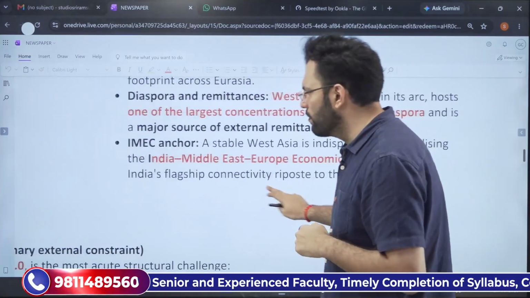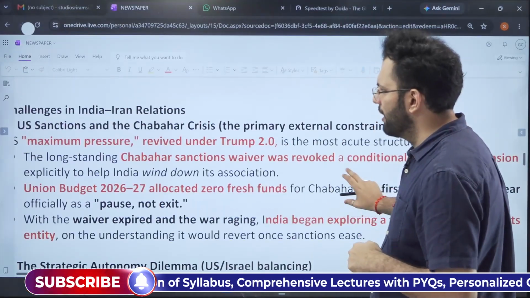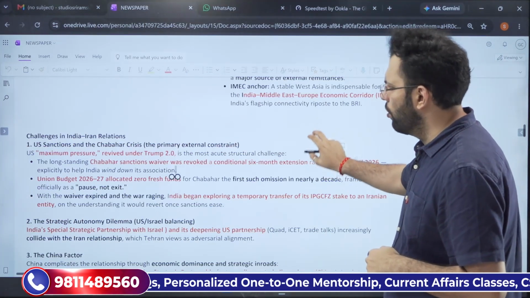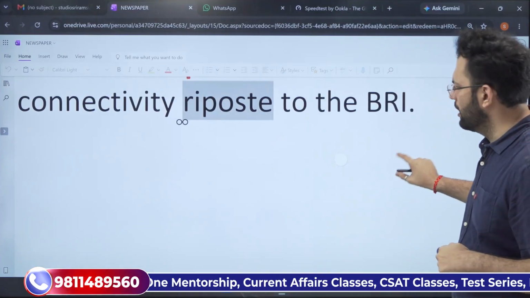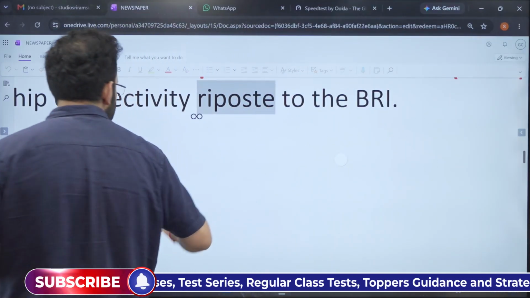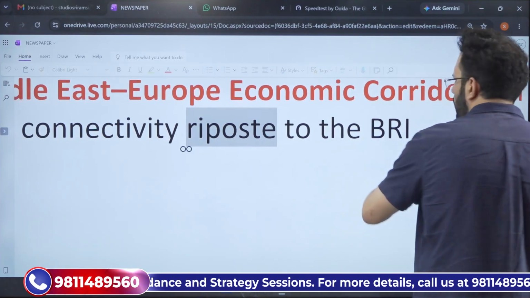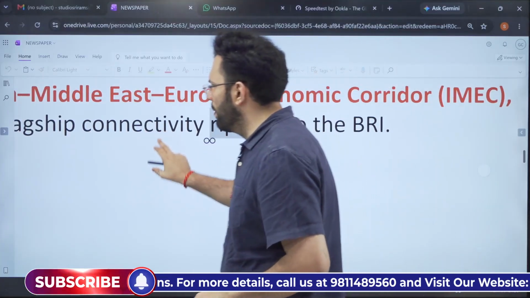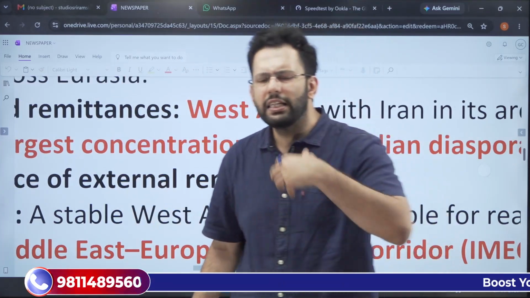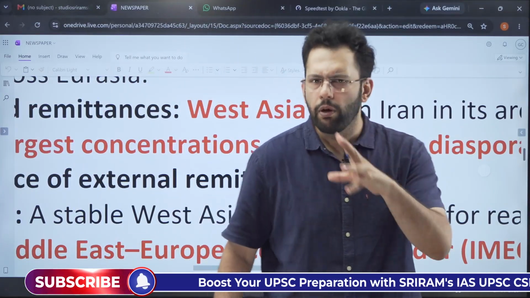This brings us to the next part of the discussion: what are the challenges that are plaguing the India-Iran relations? What are the challenges that plague the India-Iran relations? So we have to also understand what the challenges in the India-Iran relations are. The first challenge is the maximum pressure policy being applied by the US. The US follows a maximum pressure policy on Iran, and this has been reignited under Trump's regime. And this is basically creating a problem for India.